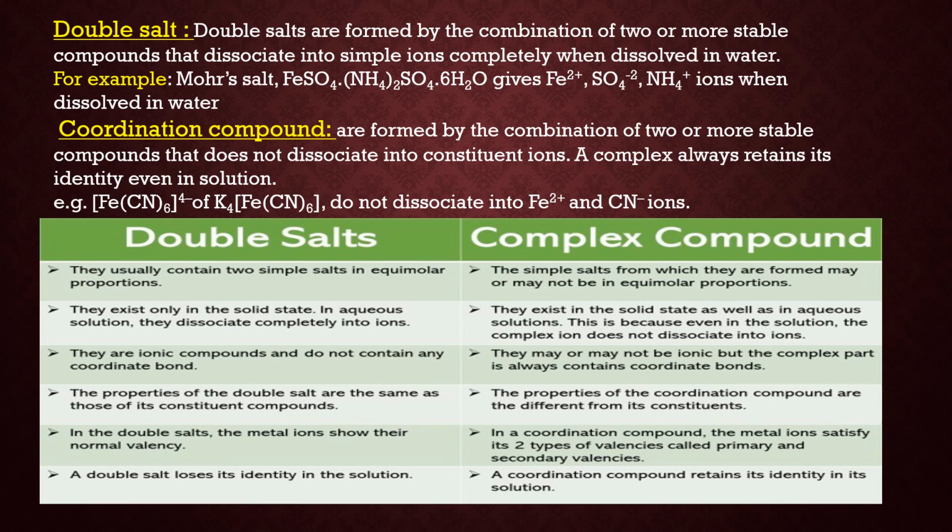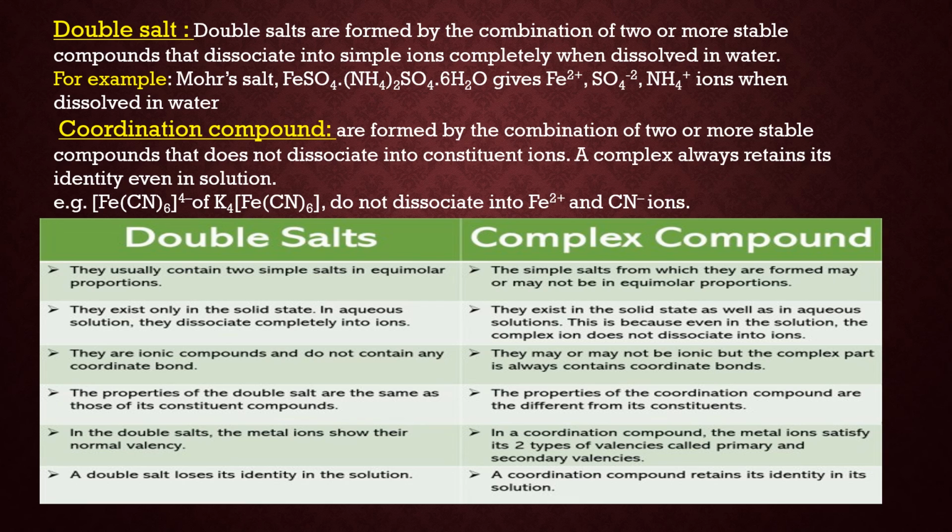Double salts are ionic compounds and there is no coordinate bond present in them. A complex compound may be ionic or non-ionic, but there are always coordinate bonds present in it. The properties of double salts are the same as their constituent compounds, but the properties of a coordination compound are different from its constituents.